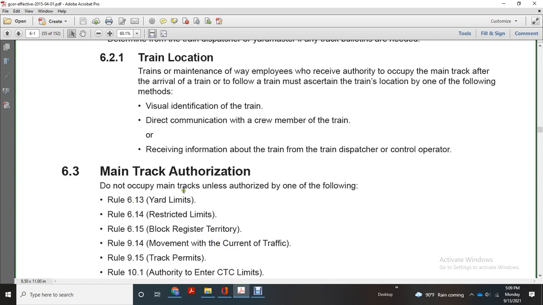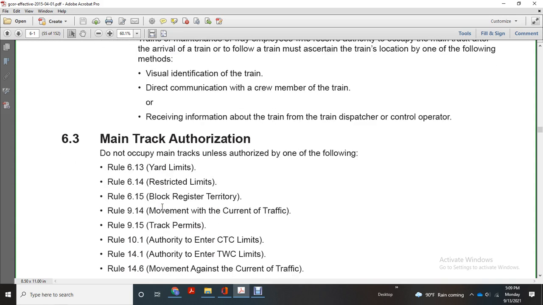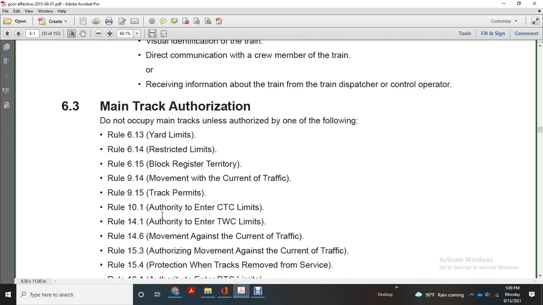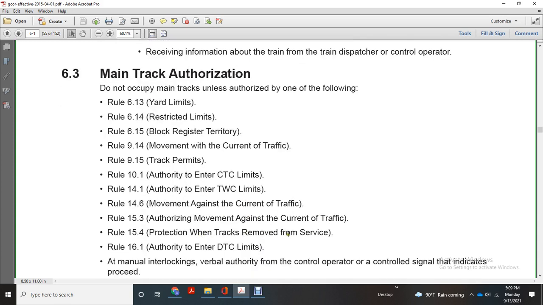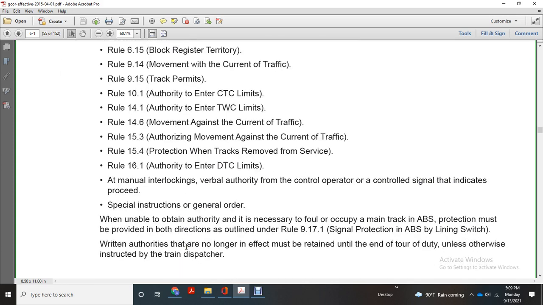Main track authorization: do not foul the main track unless authorized by one of the following: yard limits, restricted limits, block register territory, movement with current of traffic permits, authorizations, CTC and track warrant control, entering track warrant control, movement against current of traffic, authorizing movement against current of traffic, protection when track is removed from service, authority to enter the DTC limits, interlocking, verbal authority from the control operator, or a control signal that indicates the speed. Speed instruction in a general order.